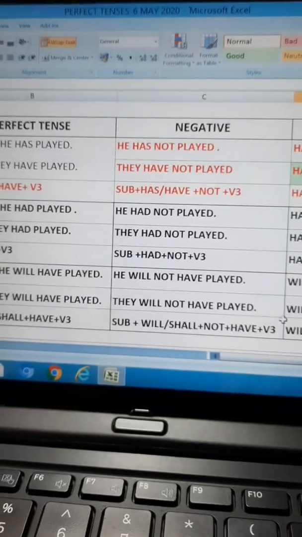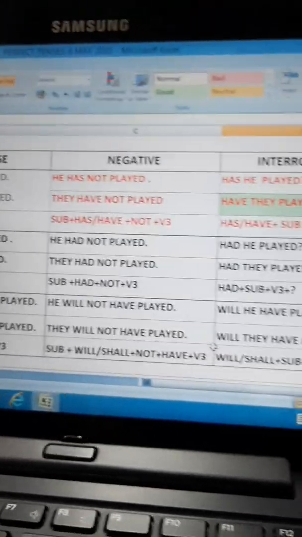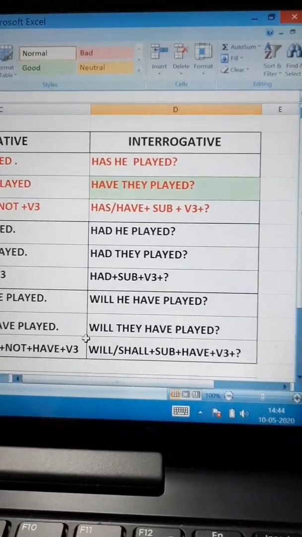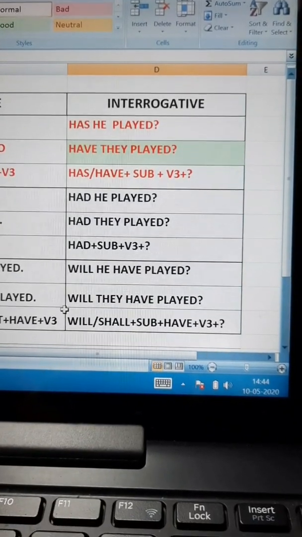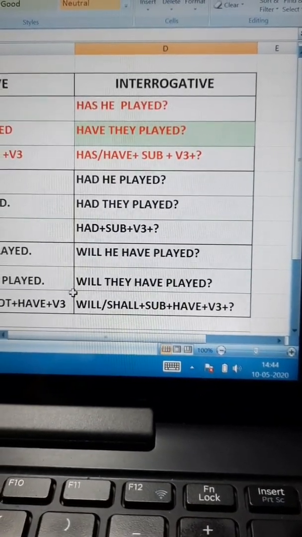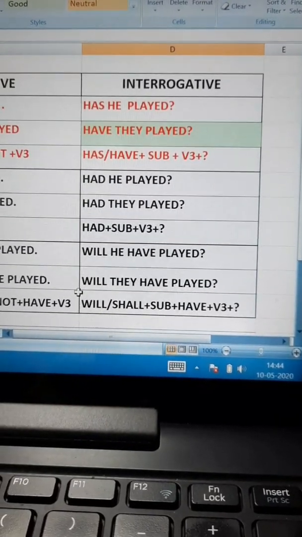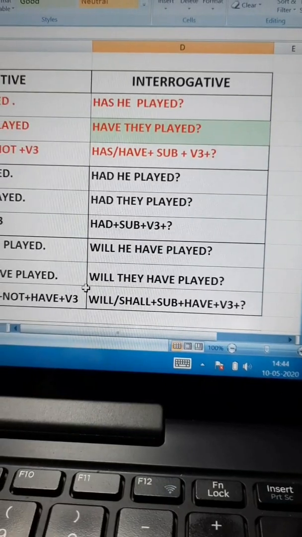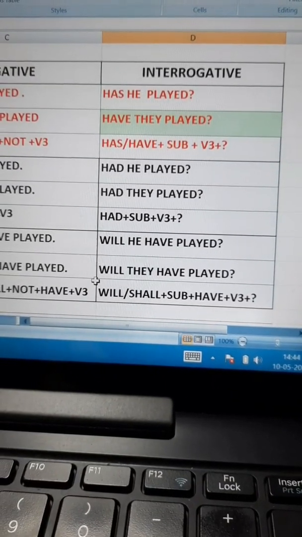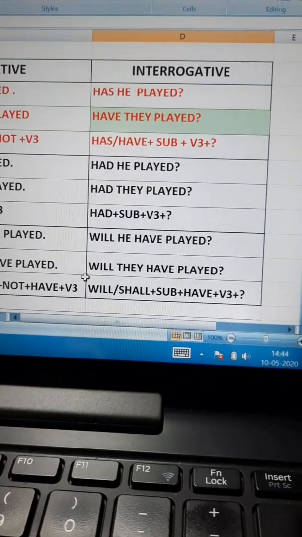Now why do we use these perfect tenses? When the work is completed perfectly before some time, then we use perfect tense. And now let us come to interrogative. Interrogative of present perfect tense: Has he played? The same sentence we are using. Has he played? Have they played? Has/have plus subject plus third form of verb and question mark.